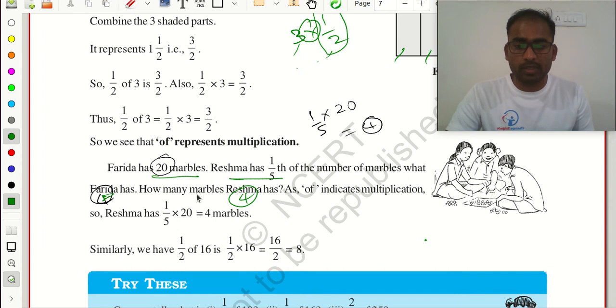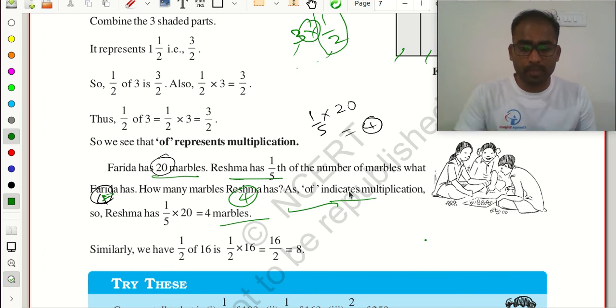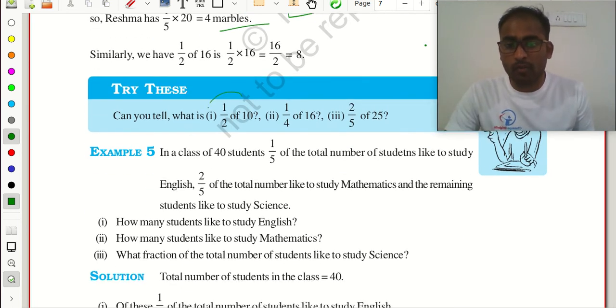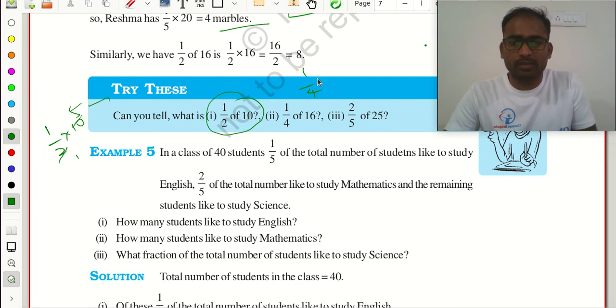And here what did we do? We did the multiplication of a whole number with a fraction only. Okay? Is this clear with you all? Clear, no? Next, you just try this one. Can you tell what is the half of 10? 1 by 2 of 10 is how much? 5. Just multiply 1 by 2 with 10. 2 1s are 2, 2 5s are 10. Answer is 5. Just 1/4 of 16.